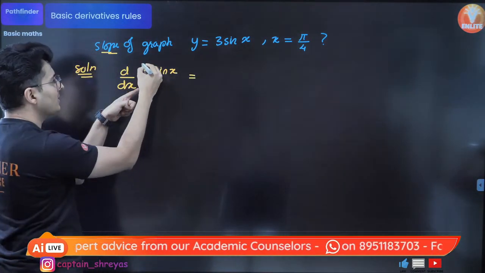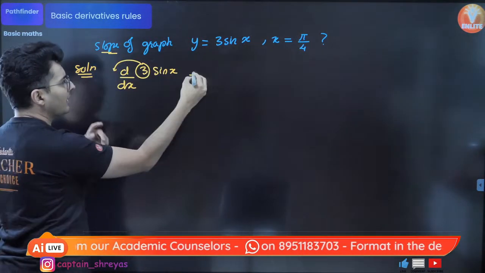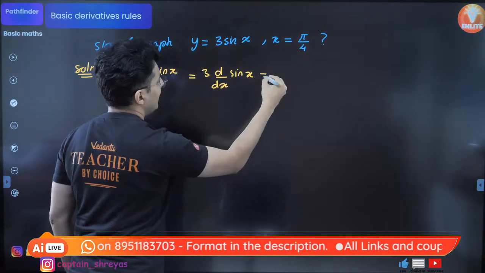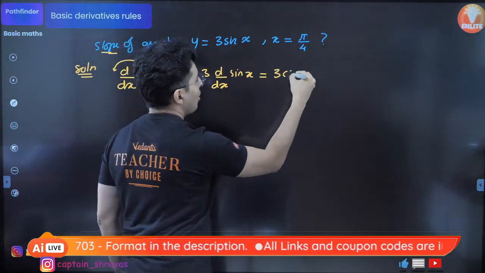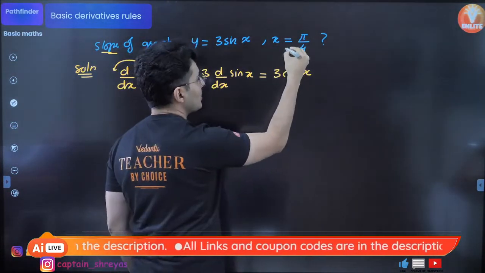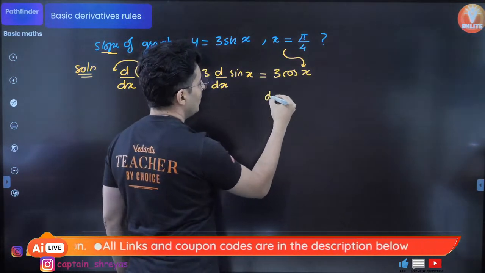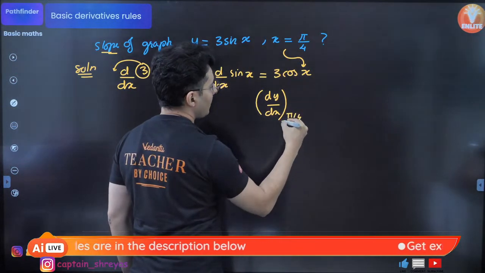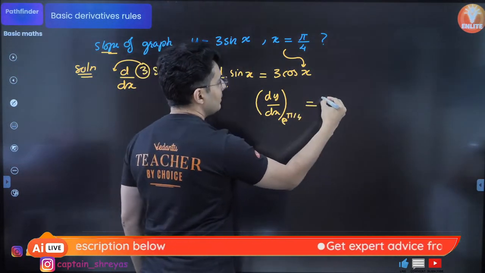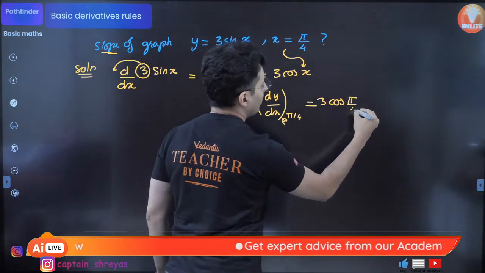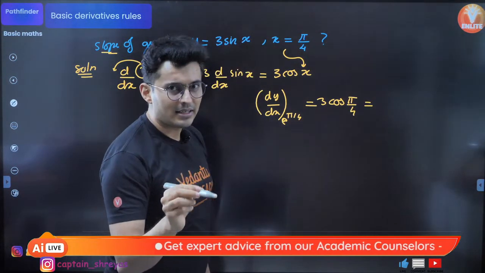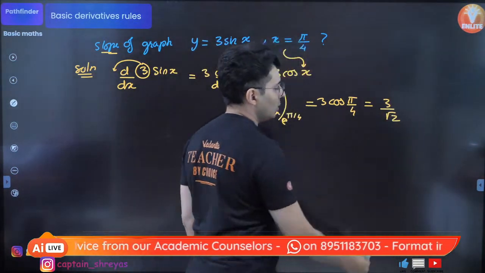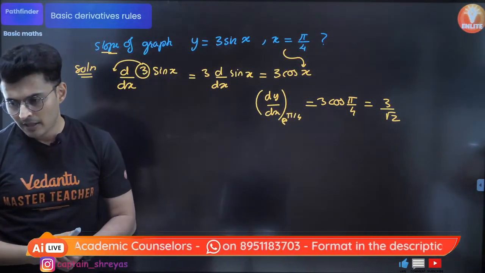3 is a constant, so whenever you have a constant, you can just bring it outside. So it will be just the derivative of sine of x, and the derivative of sine of x is nothing but cos of x. Now you substitute the value of x. So dy by dx at pi by 4 will be 3 times cos pi by 4. Pi by 4 is 45 degrees. Cos of 45 is 1 by root 2. So this will be 3 divided by root 2. That is the answer. Is that understood?